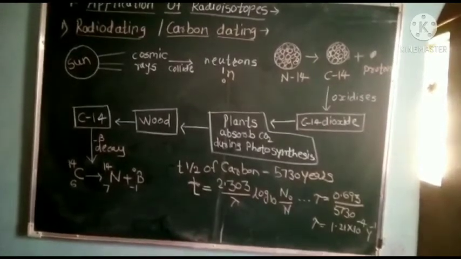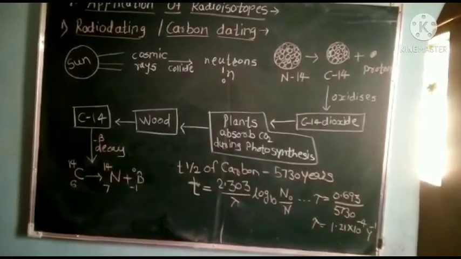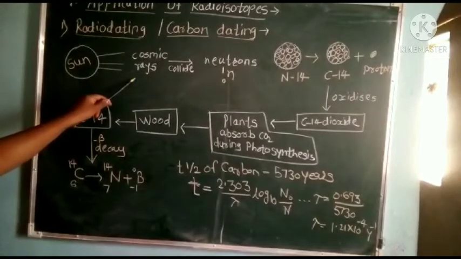It is the technique which is used to find out the age of historical and archaeological organic samples, such as old wood samples and animal or human fossils. The process is like this: cosmic rays originate from the sun. Cosmic rays are high energy protons.